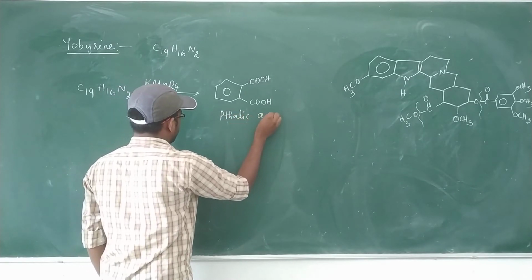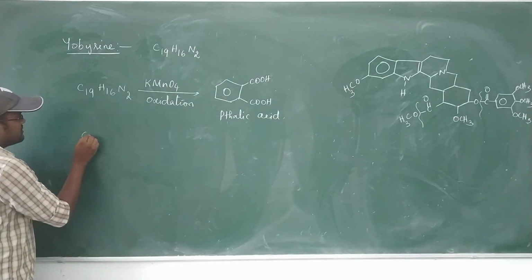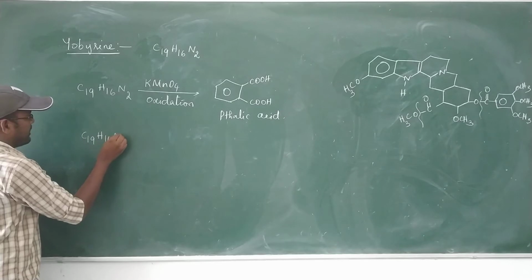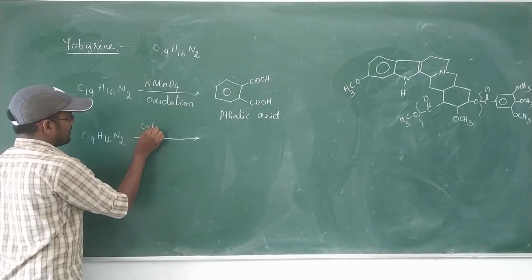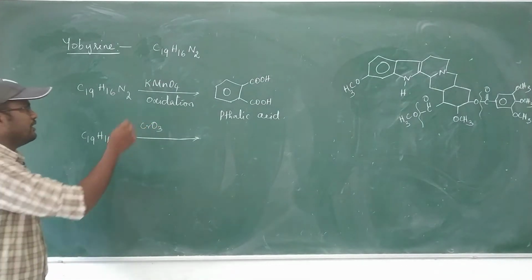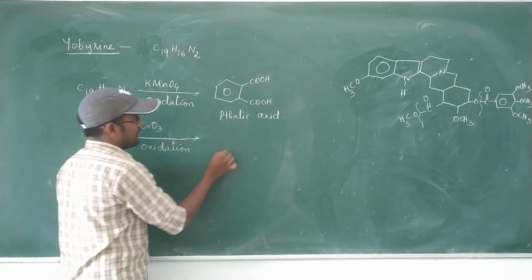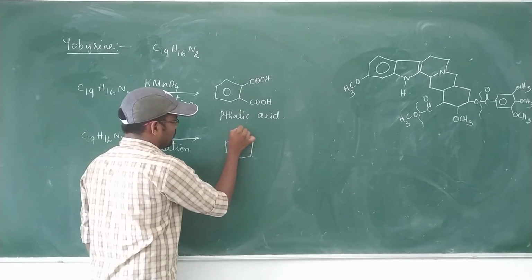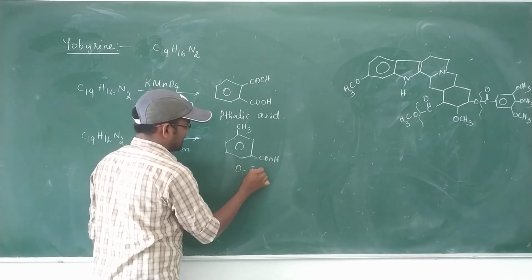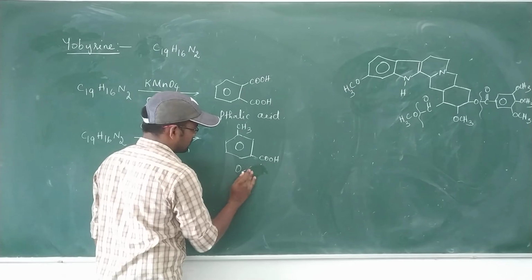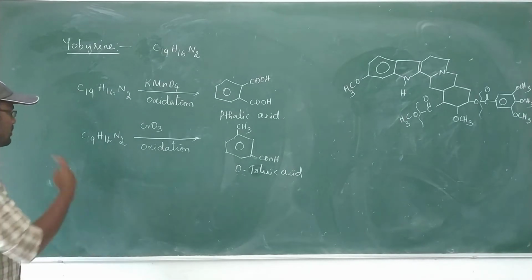That is the formation of phthalic acid. In the second reaction, the same eubarin C19H16N2 undergoes an oxidation process with chromium trioxide. Potassium permanganate is a strong oxidizing reagent, and chromium trioxide is a weak oxidizing reagent compared to it. This is also an oxidation reaction, and the resulting compound is ortho-toluic acid, with CH3 and COOH. This is ortho-toluic acid.